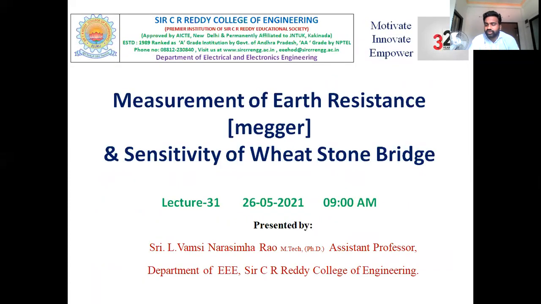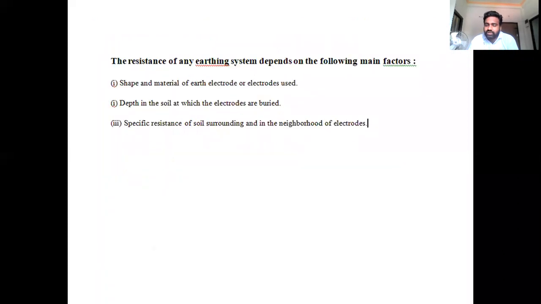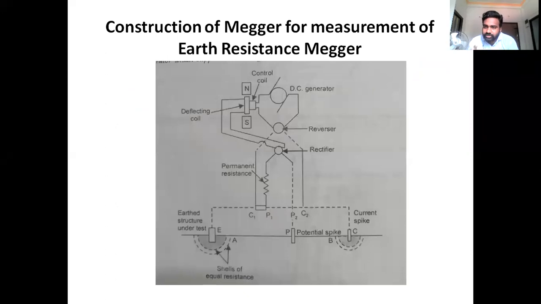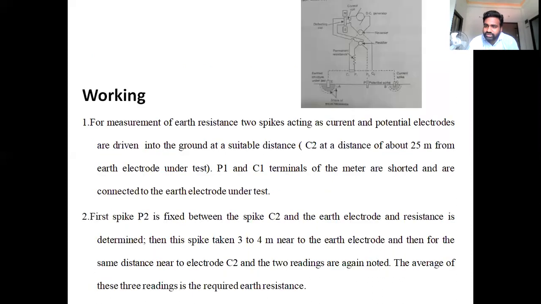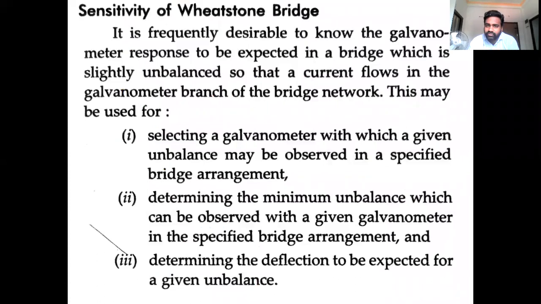In today's class, we have discussed the concept of earth resistance measurement. We have seen the purpose and significance of earth resistance, and the main factors involved. We discussed the construction of the earth resistance measure and its general working operation. We have seen the Indian Standard Institute specifications of earthing, and we discussed the sensitivity of the Wheatstone bridge.